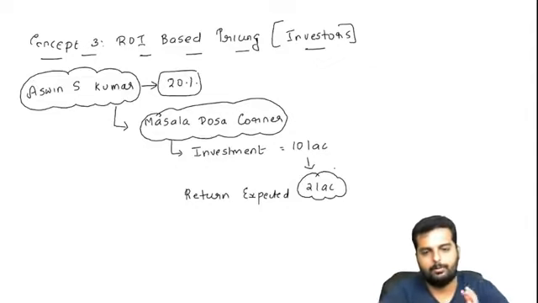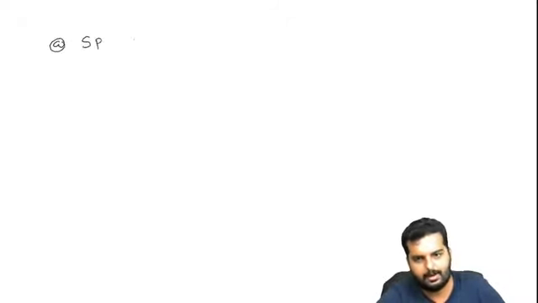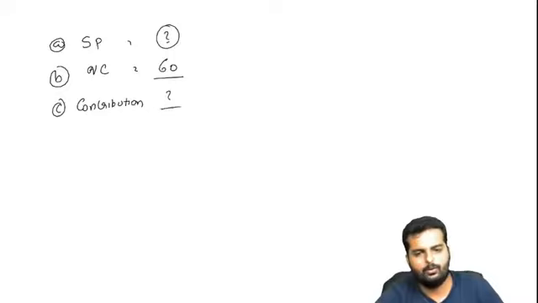Alright friends, have you all put up till here in your books? Now let us say in this masala dosa corner, Ashwin is going to fix a selling price and a variable cost of, let us say, 60. So what is going to be his contribution? Sorry, we don't know the selling price. We are trying to decide what the selling price will be over here, so this is not available. I'll call it a question mark.